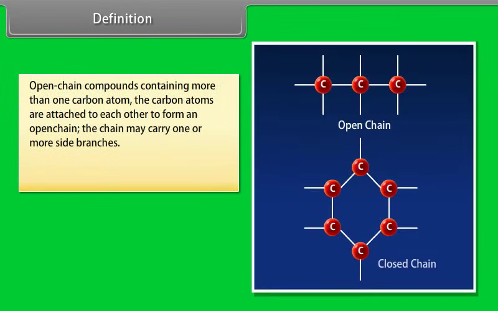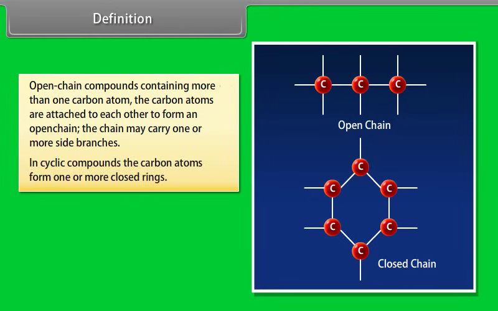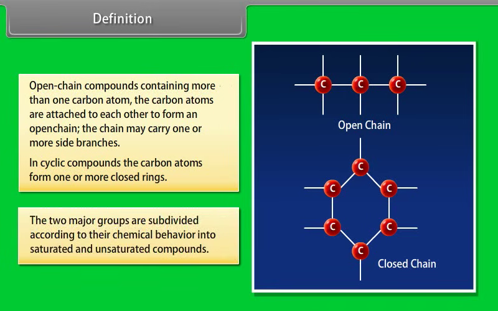Open chain compounds containing more than one carbon atom. The carbon atoms are attached to each other to form an open chain. The chain may carry one or more side branches. In cyclic compounds, the carbon atoms form one or more closed rings. The two major groups are subdivided according to their chemical behavior into saturated and unsaturated compounds.